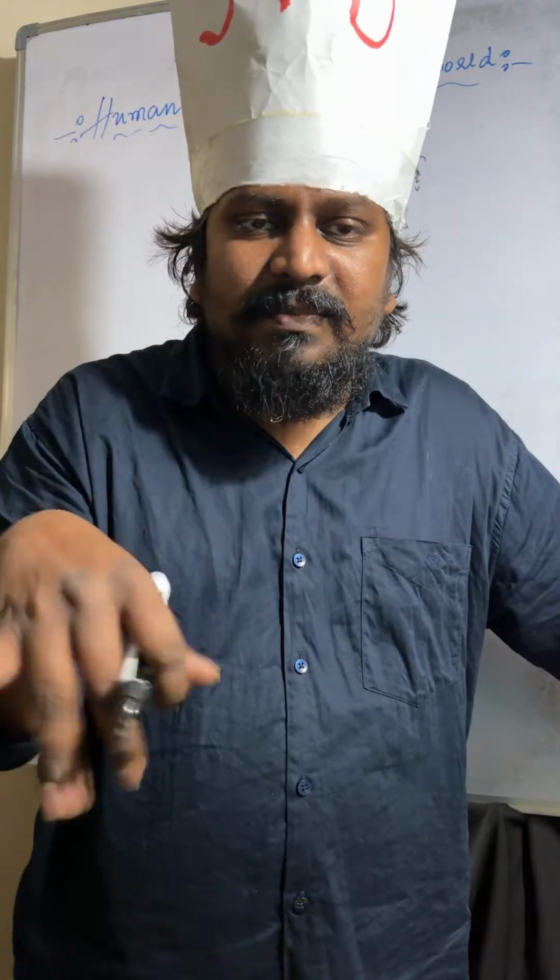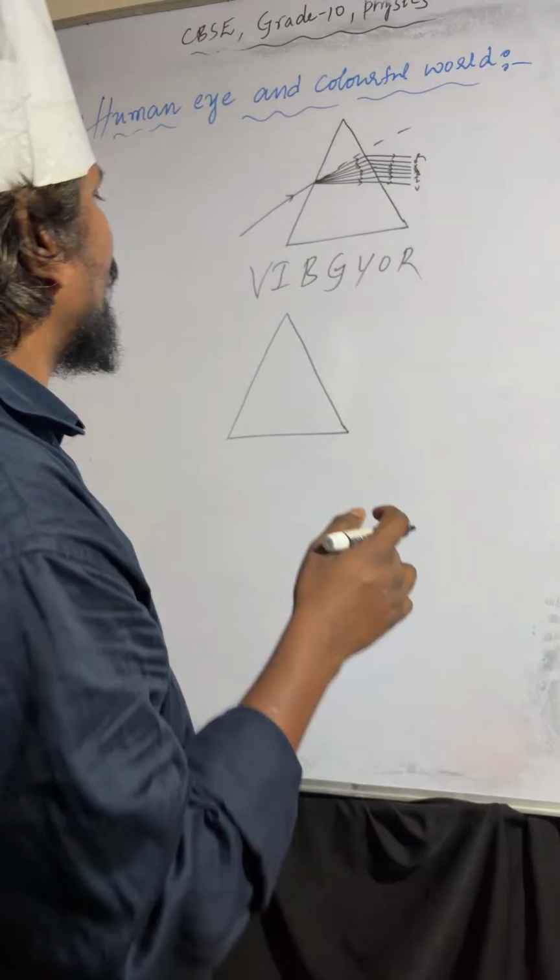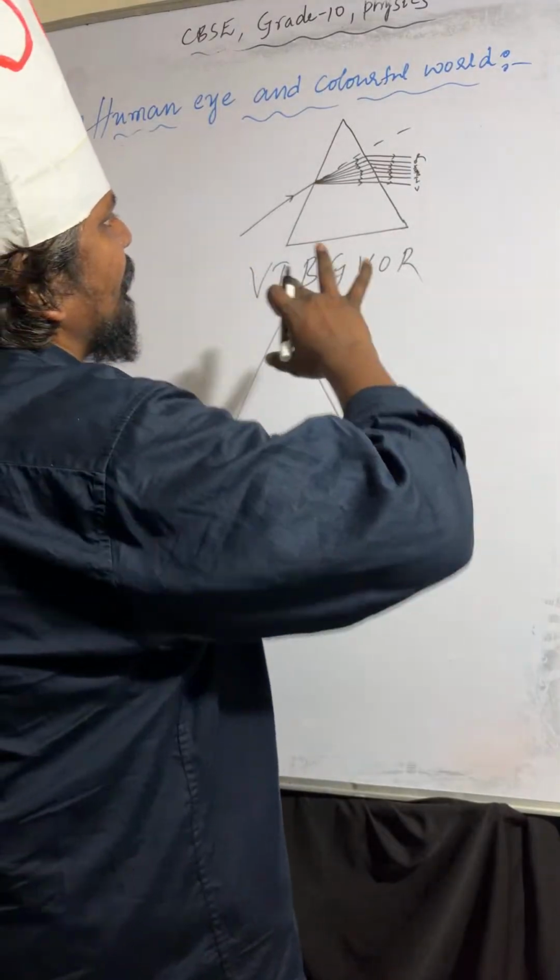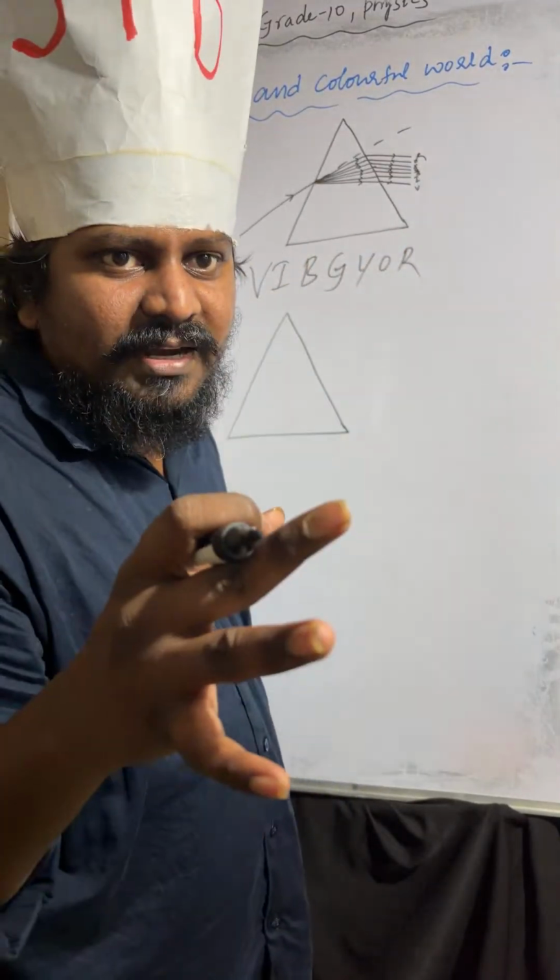Here also Newton sent the white light on the prism, and it split into 7 colors.